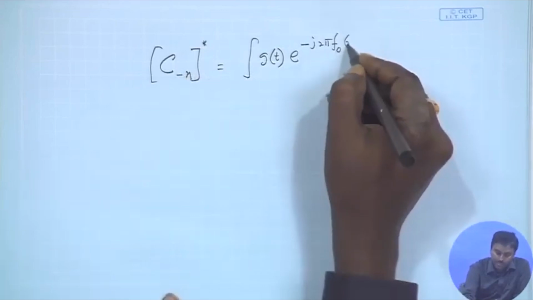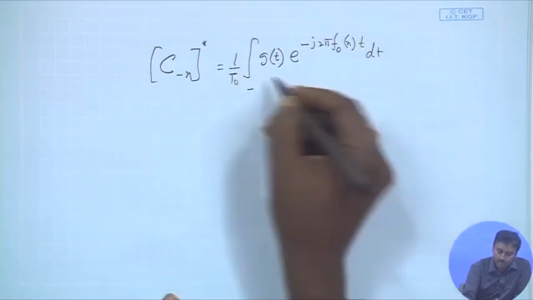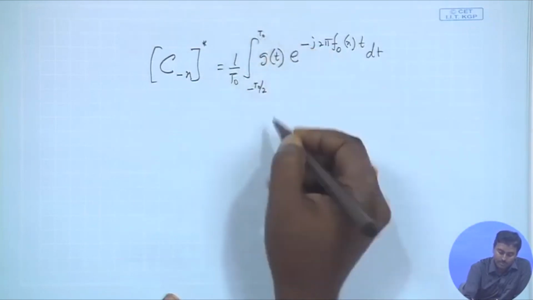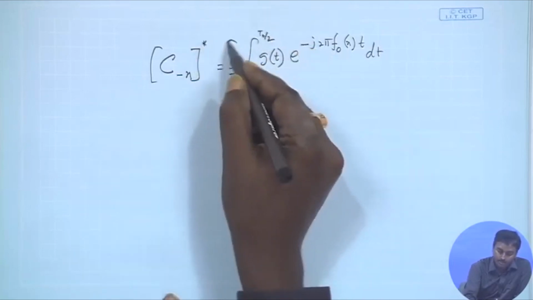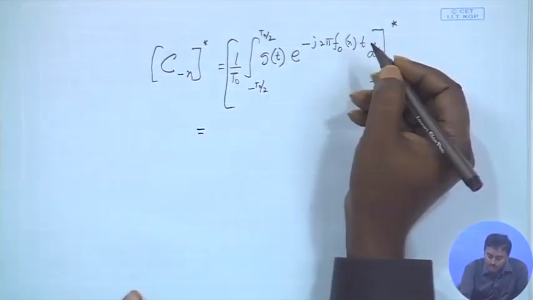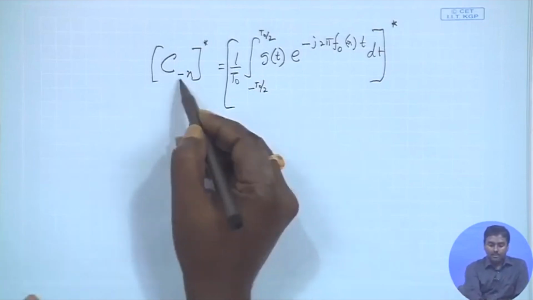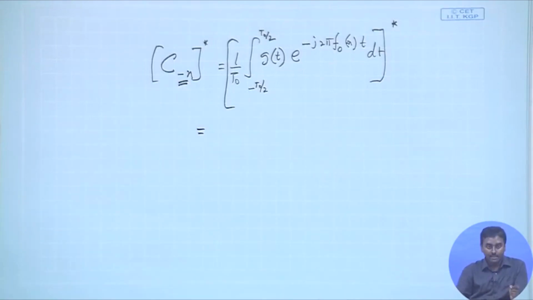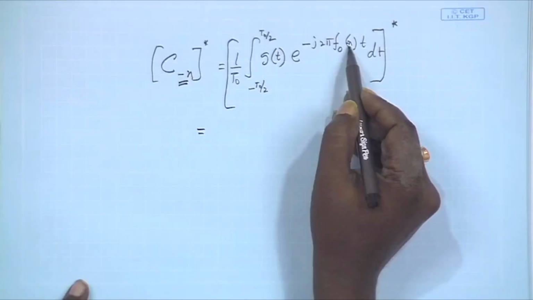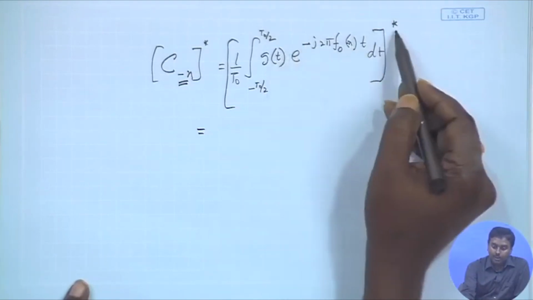So, that particular coefficient minus n into t dt, it must be integrated from minus T0 by 2 to plus T0 by 2, and there is a complex conjugate of this. So, the whole thing has to be conjugated, right. So, it should be minus n, I have forgotten that, right, because we are evaluating the coefficient at minus n. So, correspondingly the coefficient should be minus n, and if this is minus n, what happens? This minus minus becomes plus, right, and then we are taking the complex conjugate.